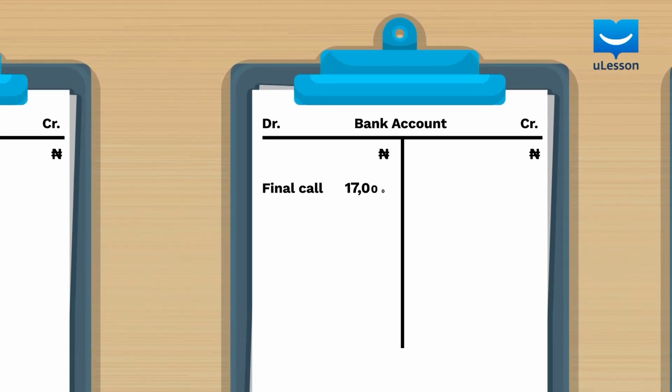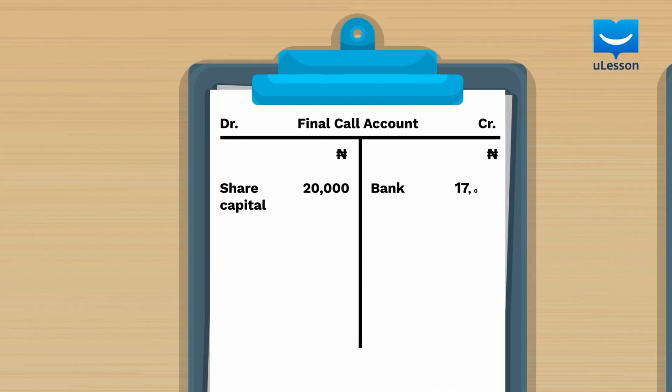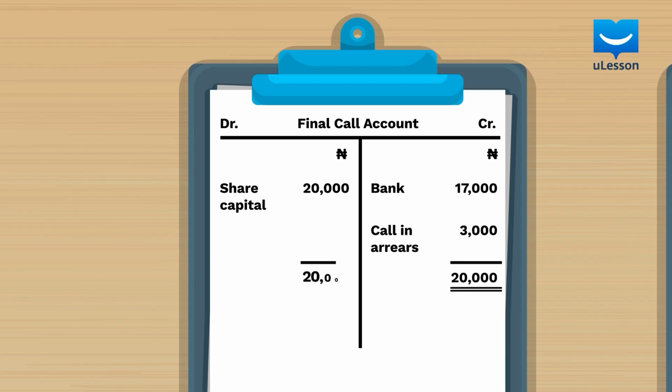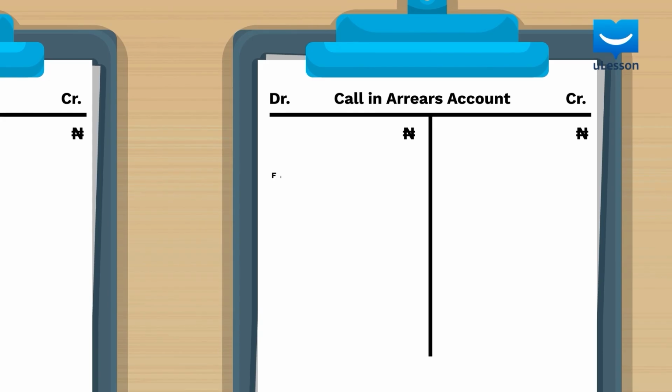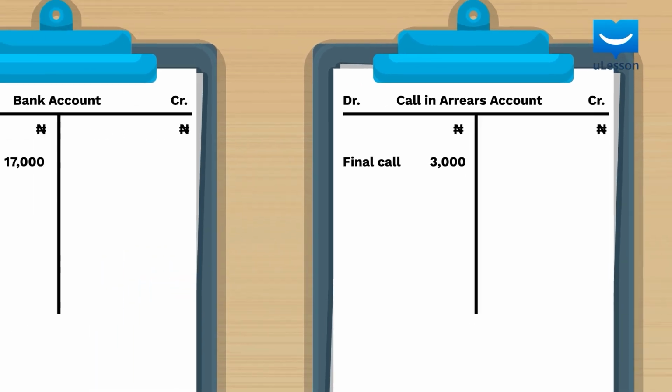This was debited to the bank account, and since it was because of the final call made, it was credited to the final call account. So we have 20,000 naira on the debit side and 17,000 naira on the credit side of the final call account. The balancing figure, which is also the call in arrears, would then be on which side? Great, it would be on the credit side of the final call account. So where would the debit entry be? Cairo PLC would open calls in arrears account and debit 3,000 naira to this account.